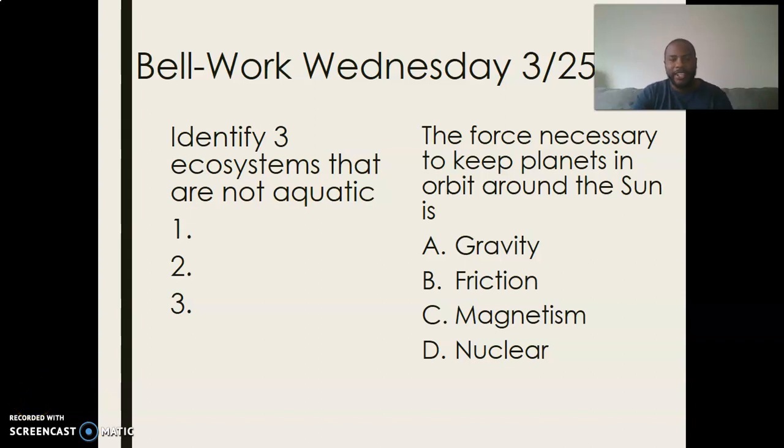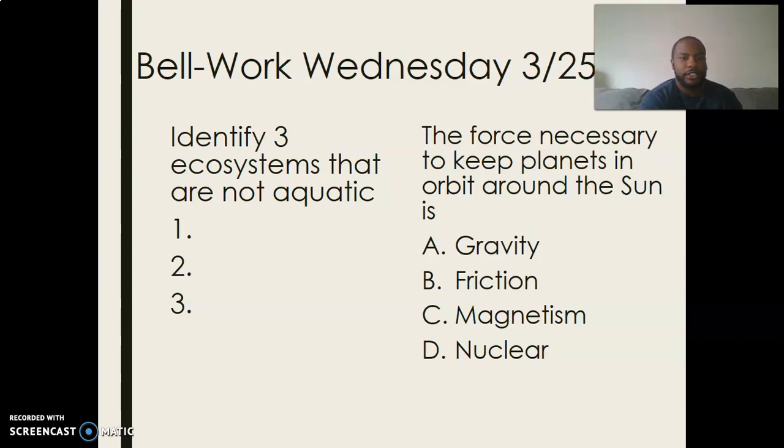It is Wednesday, March 25th, 2020, and we are still on our force and motion unit. Let's go over our bell work for today. Identify three ecosystems that are not aquatic.